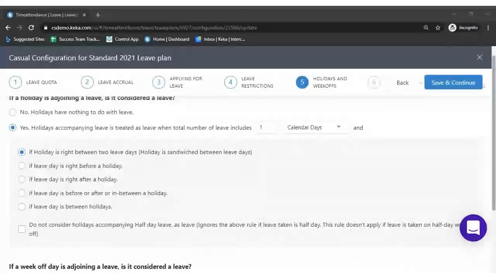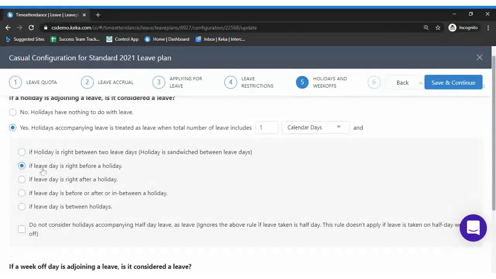So in the first case, what happens is, along with the two leave days, even the holiday would be treated as a sandwich and considered for the leave. So that's the first case. I repeat, if the holiday is right between two leave days, which are Tuesday and Thursday, and the holiday between the 2 days is Wednesday, then all the 3 days would be treated as leave.